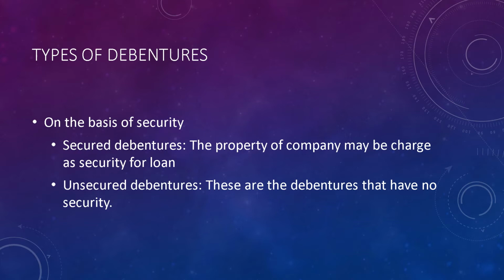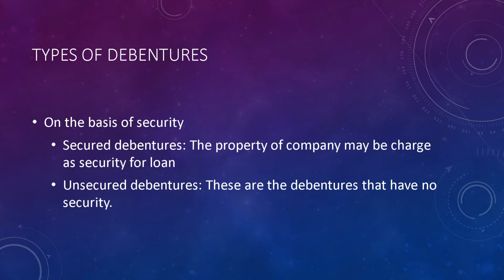Suppose the company has kept one furniture, one machinery or one land as security for the debenture capital. If the company is unable to make the payment, the debenture holder can take custody of that furniture, machinery or land.